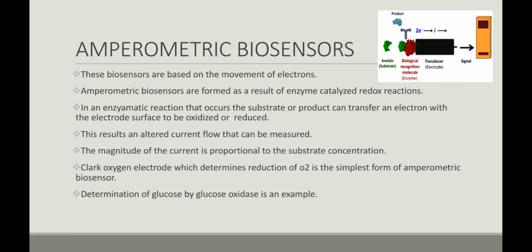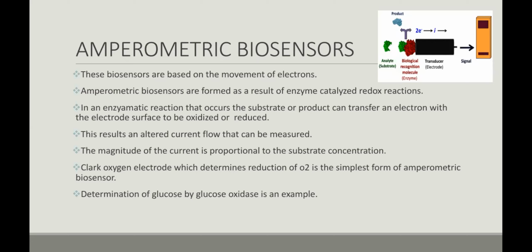In an enzymatic reaction, the substrate or product can transfer an electron to the electrode surface to be oxidized or reduced. So the product can transfer an electron to the electrode surface and be oxidized or reduced. The result is an alternate current. Hence by this process in the amperometric biosensors, an electric current flow is formed and it can be measured. So the current is proportional to the substrate concentration. The substrate or analyte determines the magnitude of the current flow.